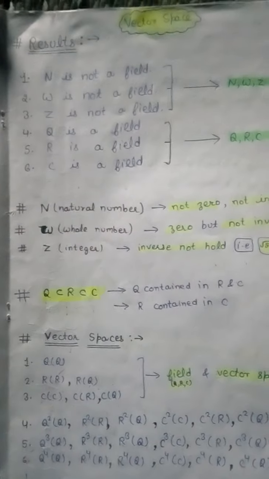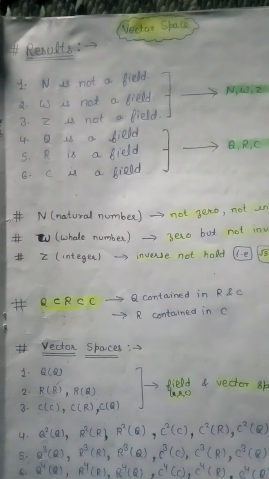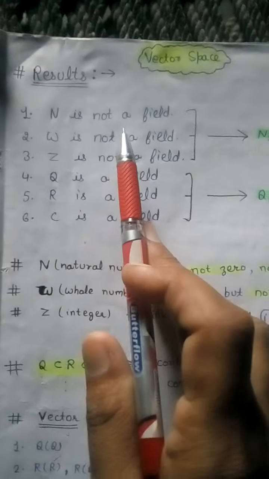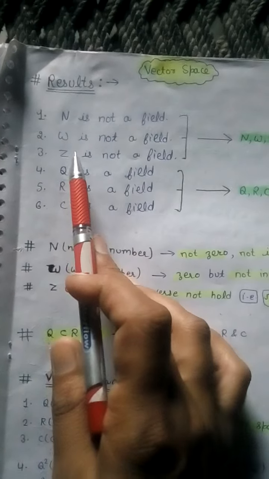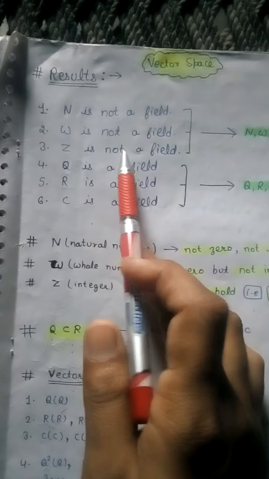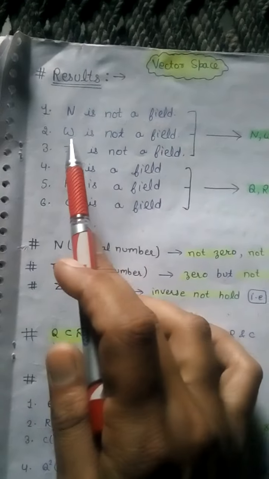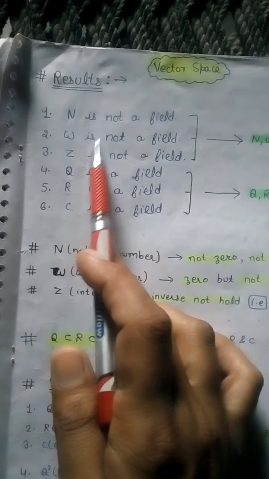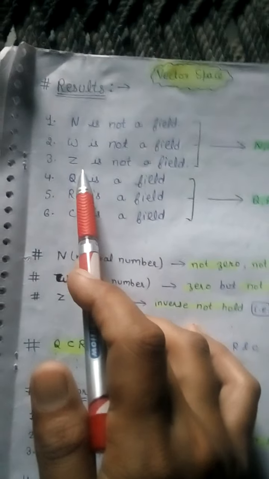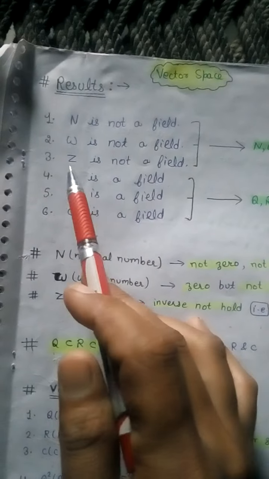Hello everyone, now we have to revise these results. Here N is the natural number, which is not a field because 0 and the inverse do not hold in it. W is the whole number and Z is the integer. These also are not fields, because 0 is in the whole numbers but the inverse property does not hold. In the integers also the inverse property does not hold.